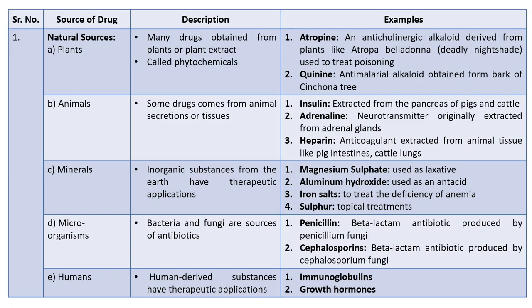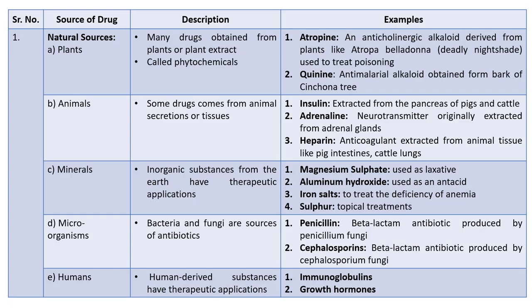Example, insulin. Insulin was originally extracted from the pancreas of pigs and cattle before synthetic methods took over. Nowadays, it is produced via recombinant DNA technology in the lab. Second example is adrenaline, also called epinephrine. It is a neurotransmitter responsible for the fight or flight response, originally extracted from adrenal glands, but now synthesized in the lab. Third, heparin. It is an anticoagulant extracted from animal tissues like pig intestines and cattle lungs, but nowadays also produced synthetically.